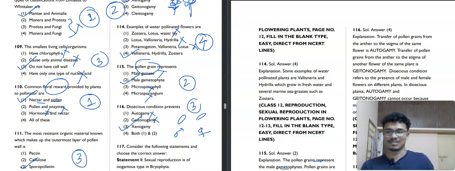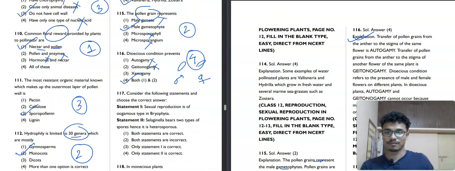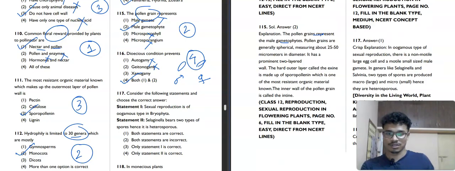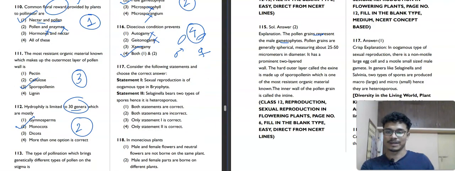Fourth option will be our correct answer, because it prevents both first and second. Now you can also read the explanation. It is very well written here. I hope you understand what I told you. You can also read it here. Now we'll move toward the next question, question number 117.